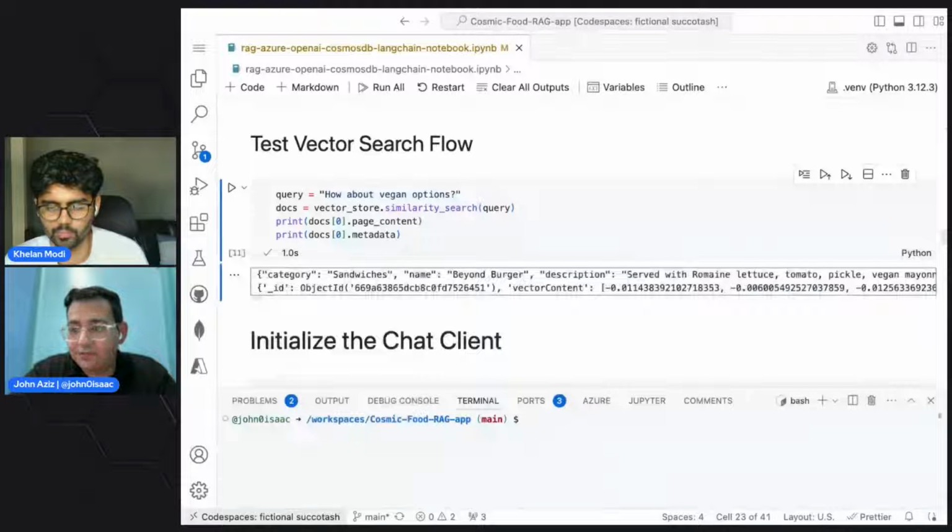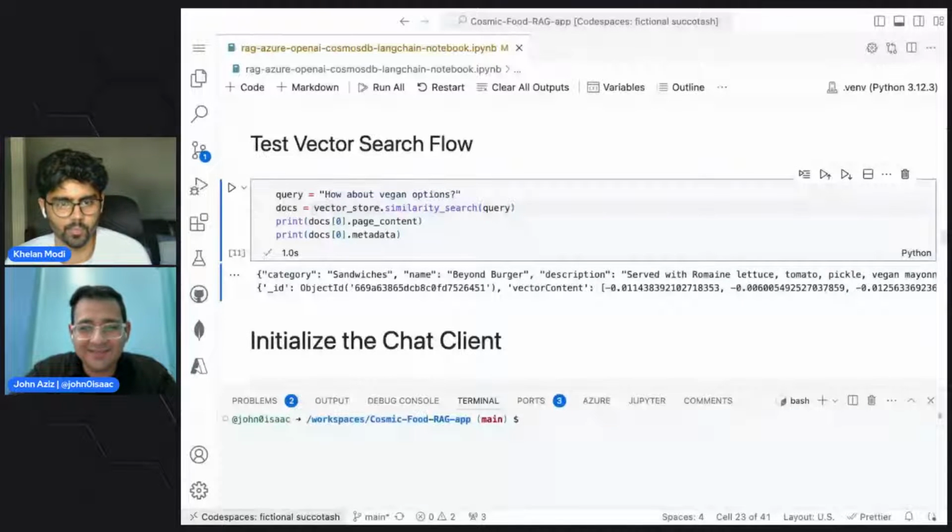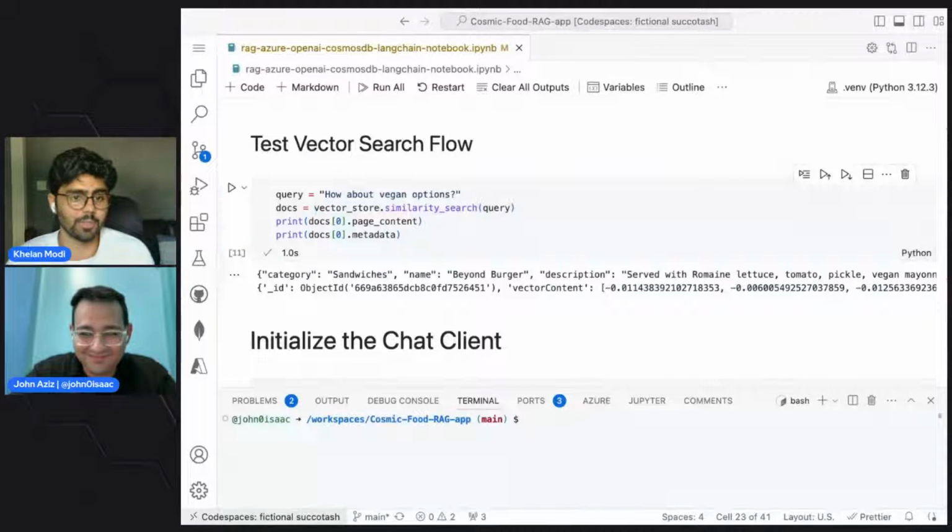Does it do keyword search? We have simple keyword search support with Azure Cosmos DB for MongoDB, but you cannot combine the keyword search with vector search as of today. But in a couple of months, yes.